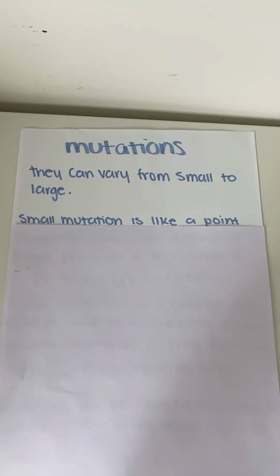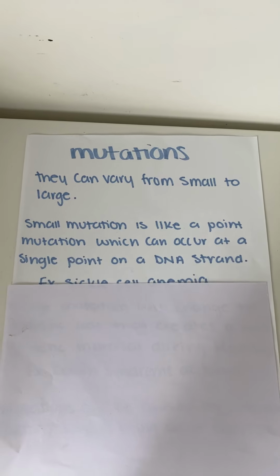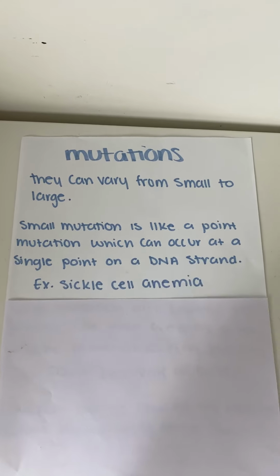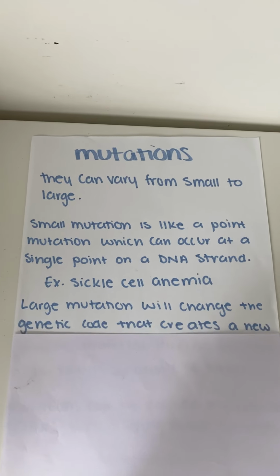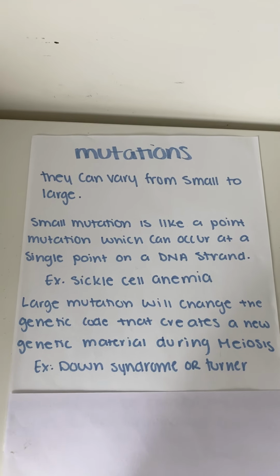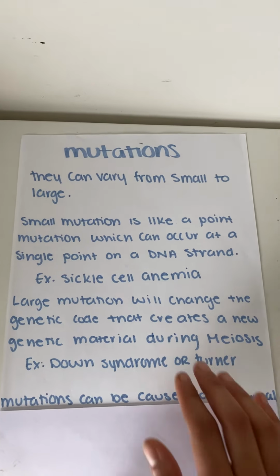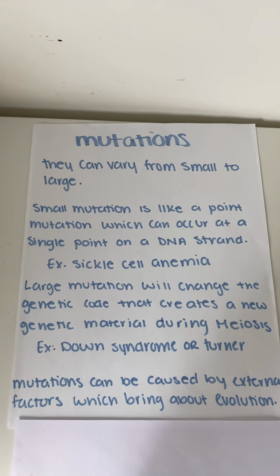And then we have mutations, which I spoke about in my protein synthesis video. They can vary from small to large. A small mutation is like a point mutation, which can occur at a single point on a DNA strand. An example is sickle cell anemia. Large mutations will change the genetic code that creates new genetic material during meiosis. An example is Down syndrome or Turner syndrome. Mutations can be caused by external factors, which bring about evolution.